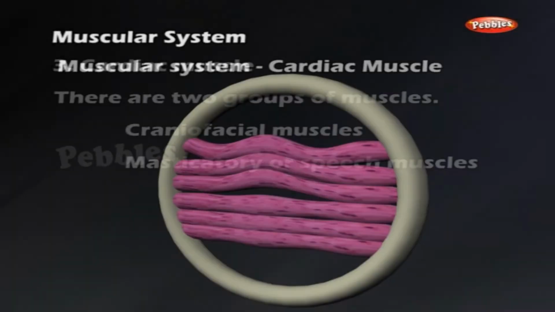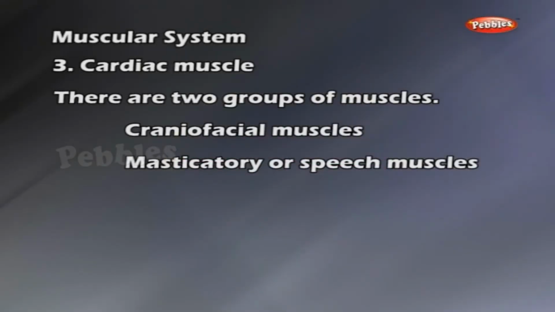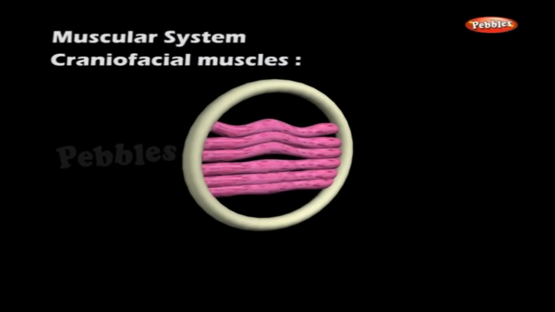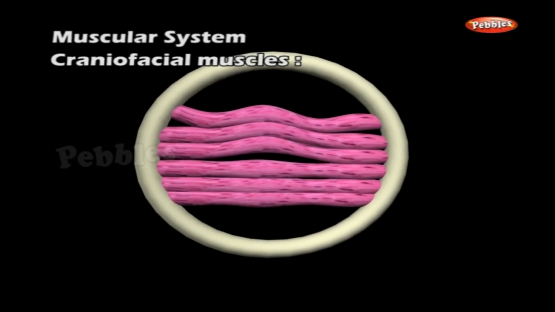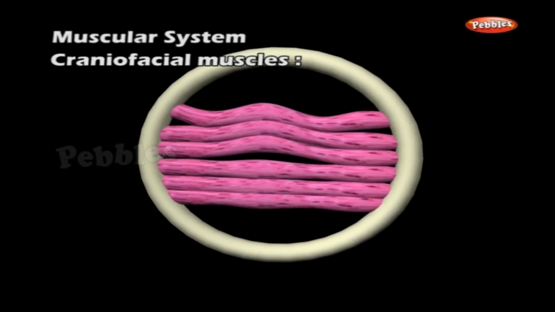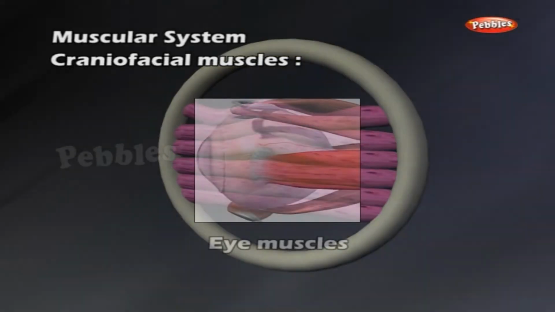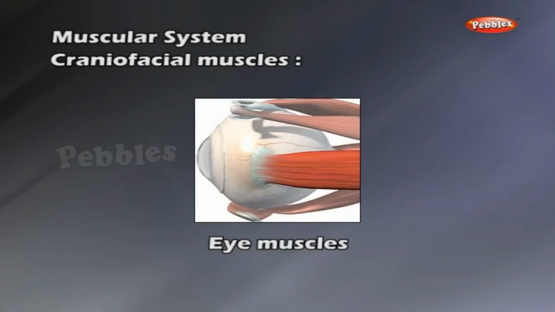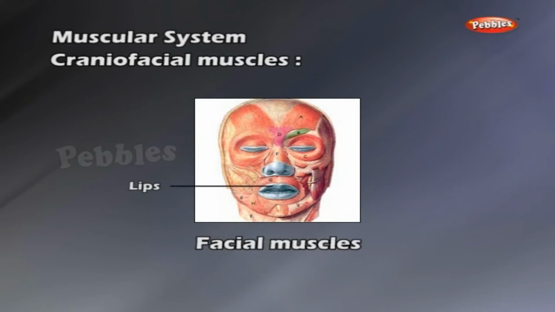Muscles of the head. There are two groups of muscles, craniofacial muscles and masticatory or speech muscles. Craniofacial muscles, in other words, are also known as muscles of facial expression. Facial expression is mostly by lip movement and positioning of the lips. These muscles are related to the eye orbits, orbicularis oculi; lips, buccinator and orbicularis oris;